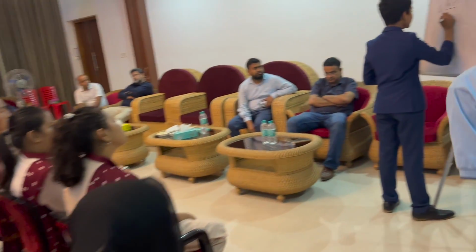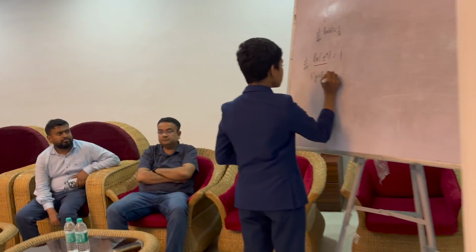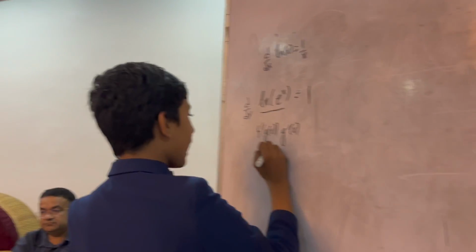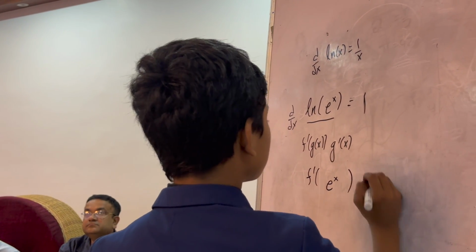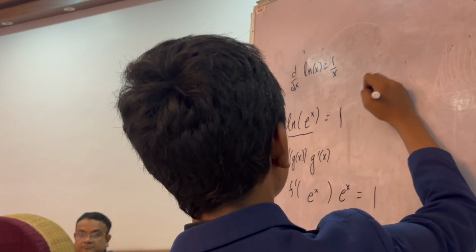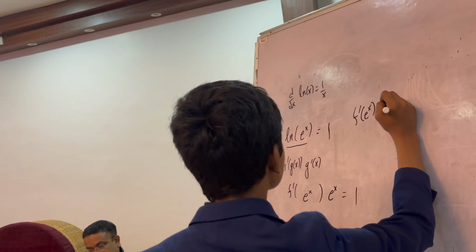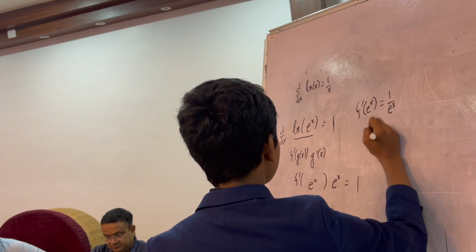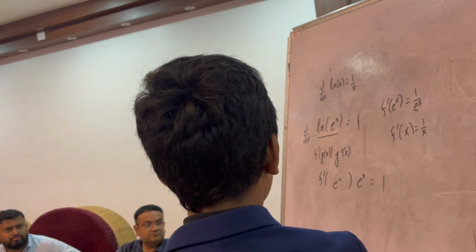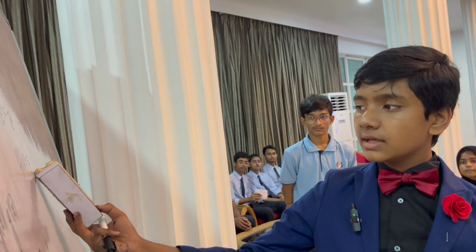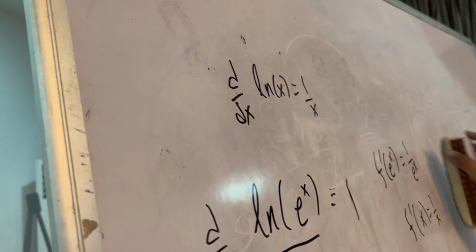this, by the chain rule, is just going to be equal to f prime of g of x times g prime of x. So we have whatever the derivative of ln is, evaluated at what's inside, multiplied by the derivative of what's inside. So that means f prime of e^x has to be equal to 1 over e^x. So by the same logic, f prime of x has to be equal to 1 over x. So I think it might be a shaky proof, but I think it works. So that's how I would prove that the derivative of ln x is equal to 1 over x. And thus, by the same reasoning, the integral of 1 over x is equal to ln x.